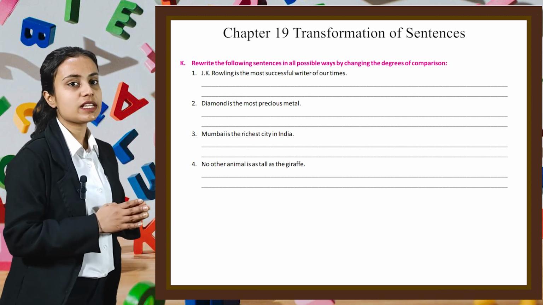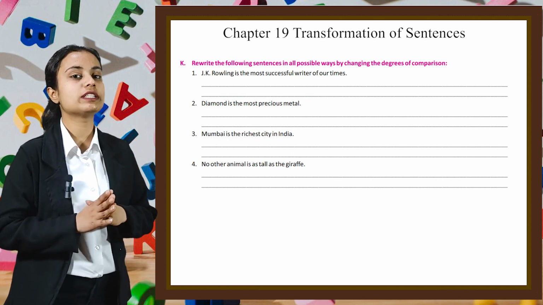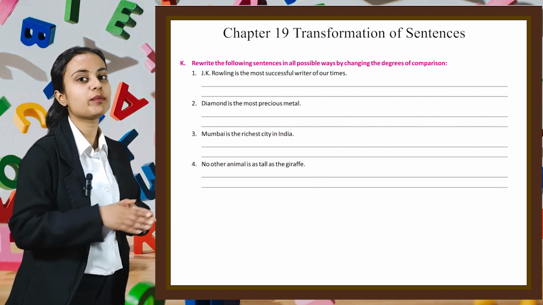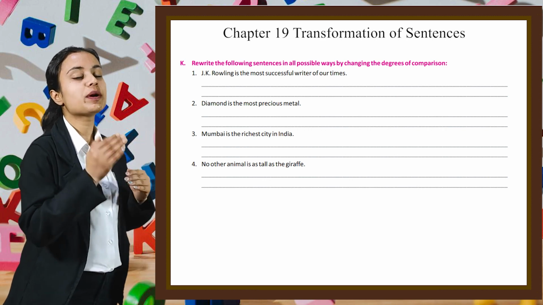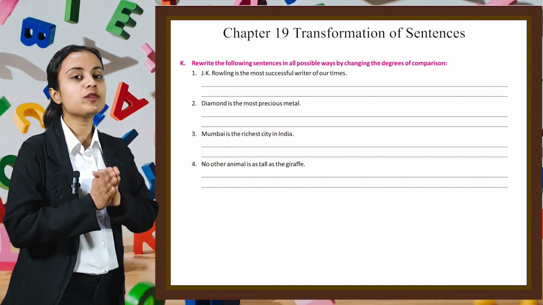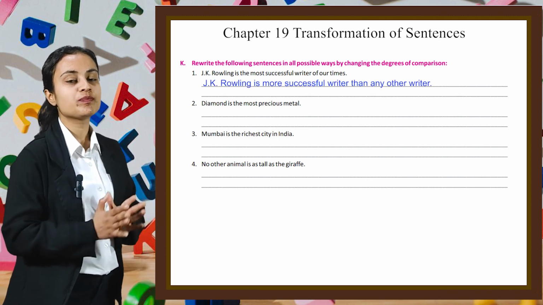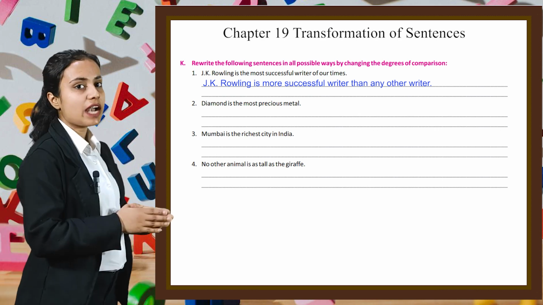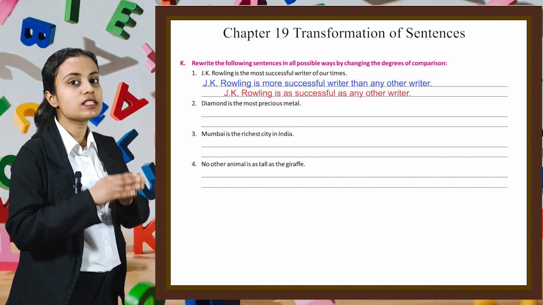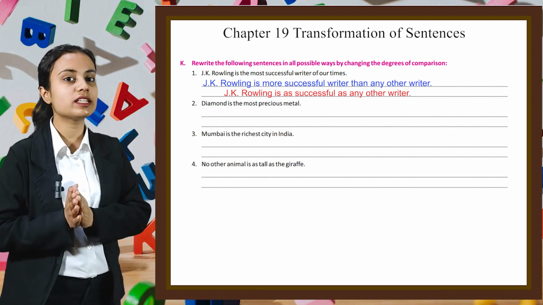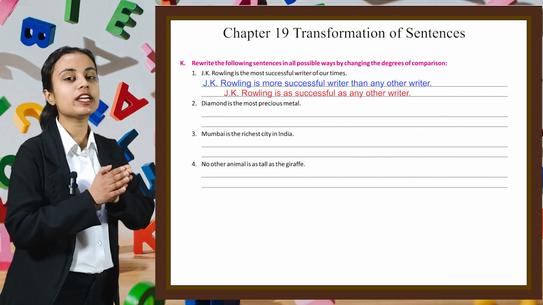The first sentence is J.K. Rowling is the most successful writer of all times. Here this statement is a superlative one. So first we will convert it into comparative form. So the statement will become: J.K. Rowling is a more successful writer than any other writer. And in positive form we can write: J.K. Rowling is as successful as any other writer. In this manner, you have to convert the following sentences by yourself.